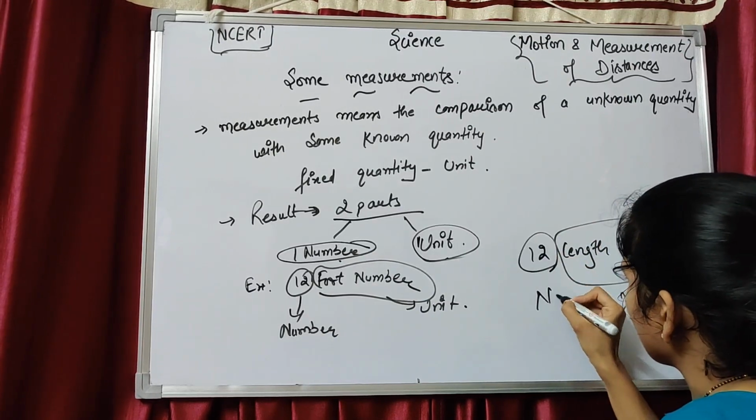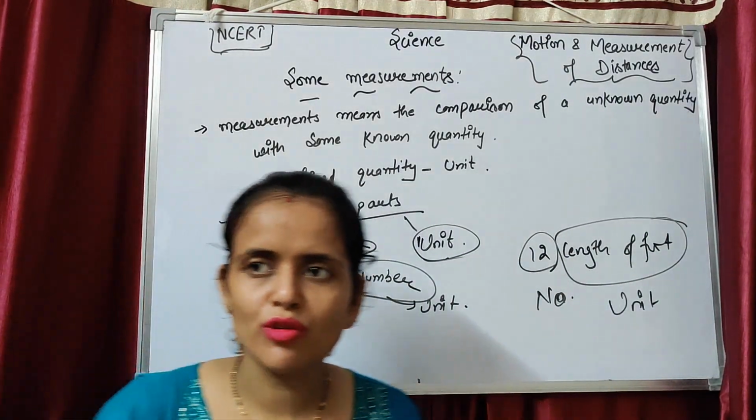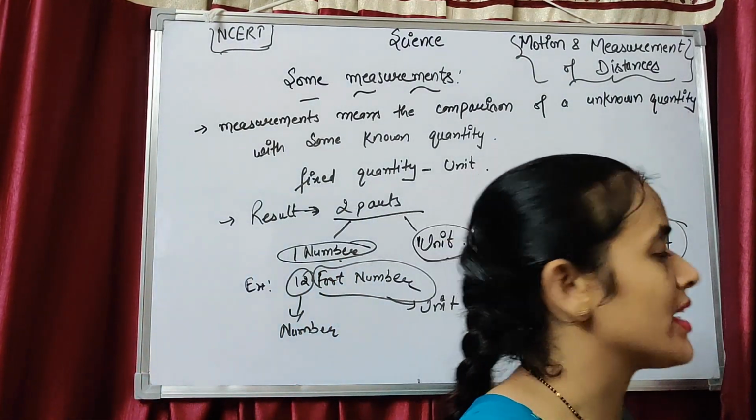Each and every result consists of two parts: a number and a unit.